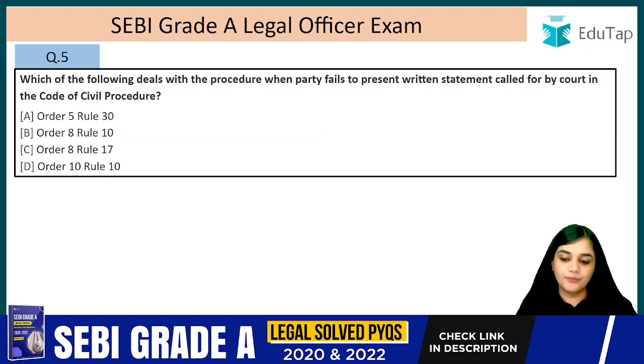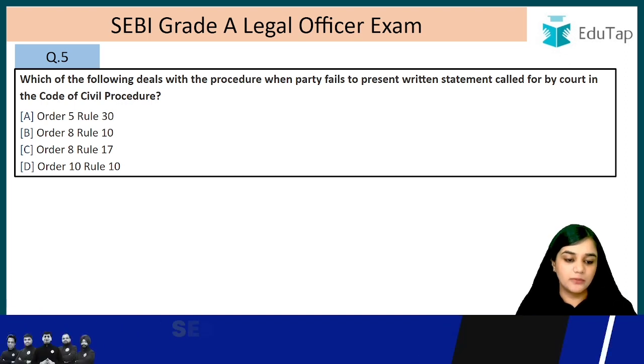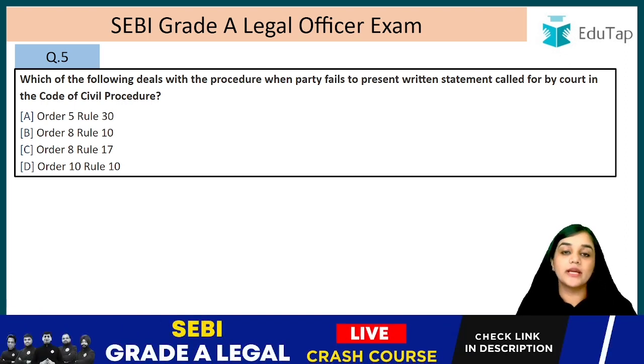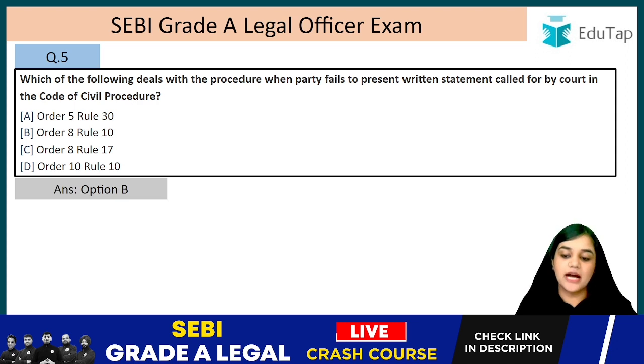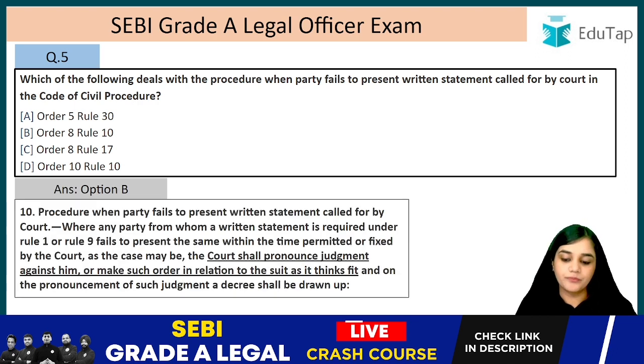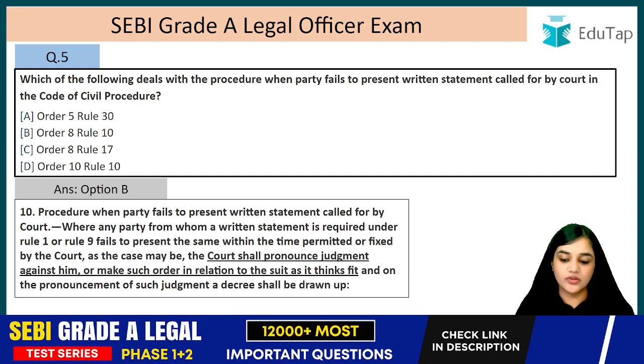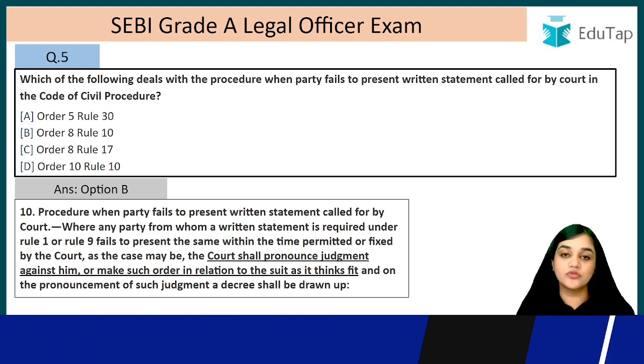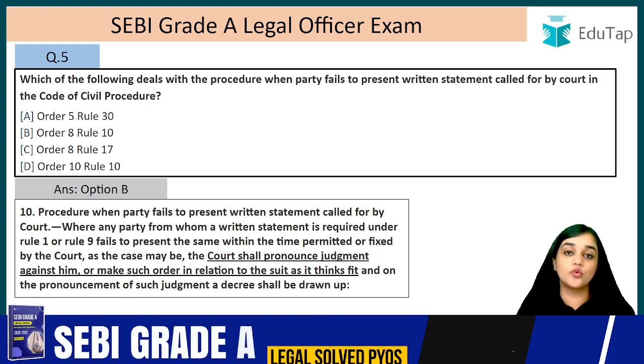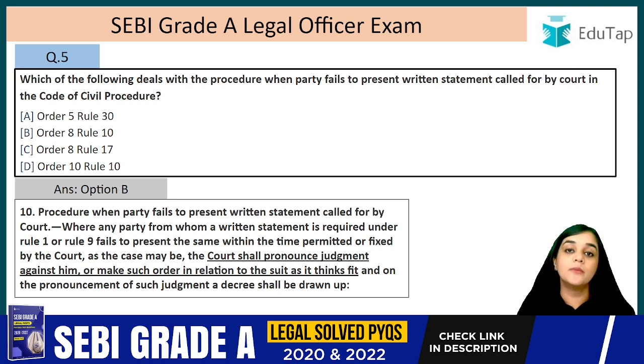Question number 5. Which of the following deals with the procedure when the party fails to present written statement called for by the court in the Code of Civil Procedure? The answer is Order 8, Rule 10. So where any party from whom a written statement is required under Rule 1 or Rule 9 fails to present the same within the time permitted or fixed by the court, as the case may be, the court shall pronounce judgment against him. So in that case, the court is going to do what? The court is going to pronounce a judgment that will be against him, right?